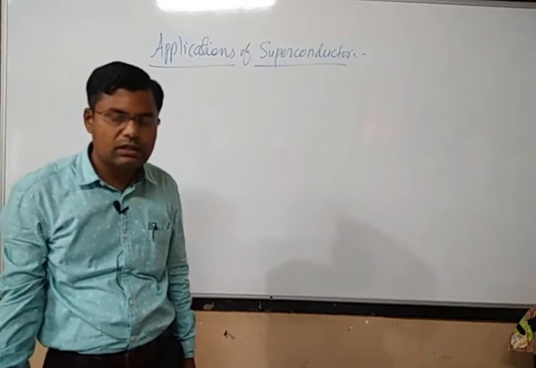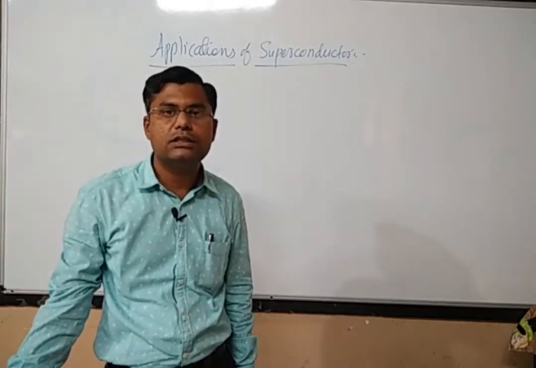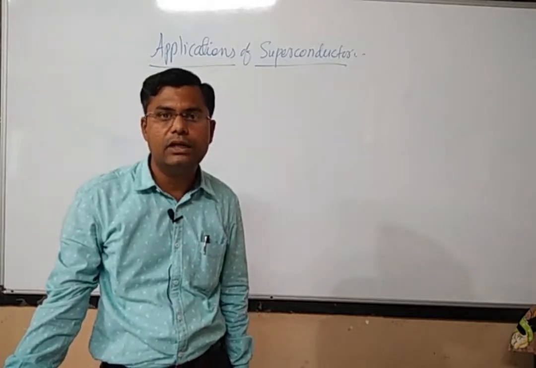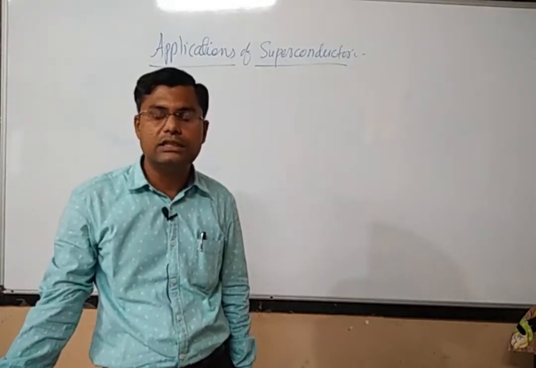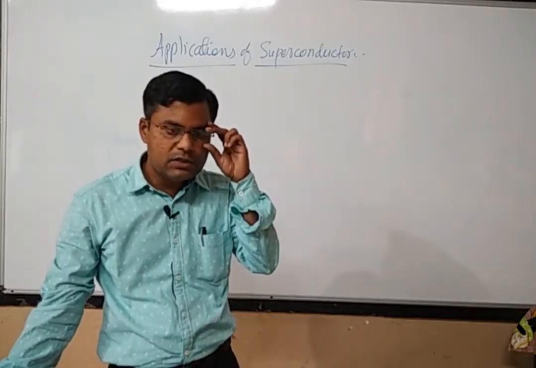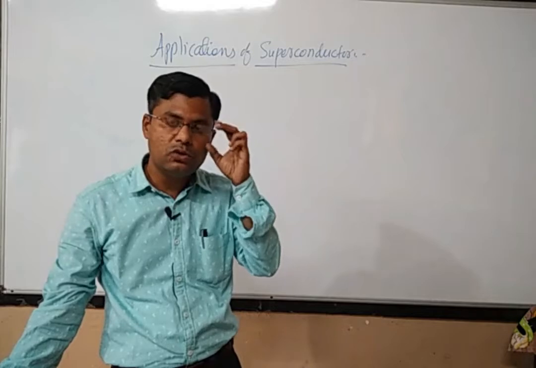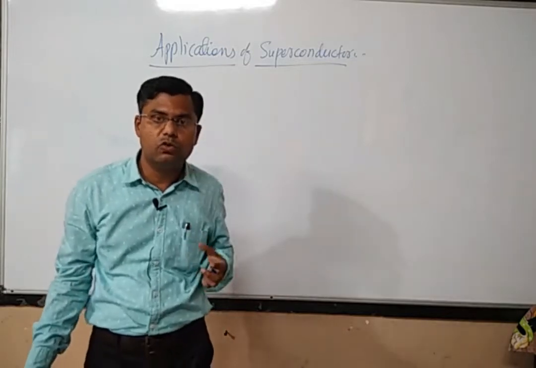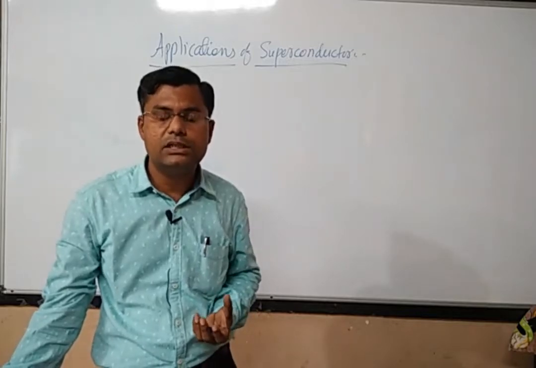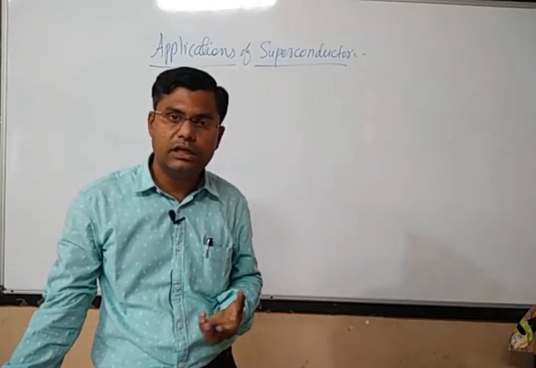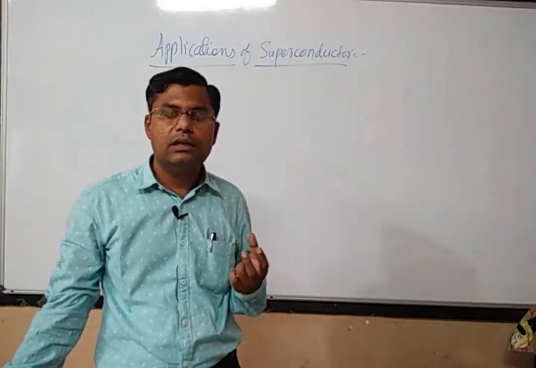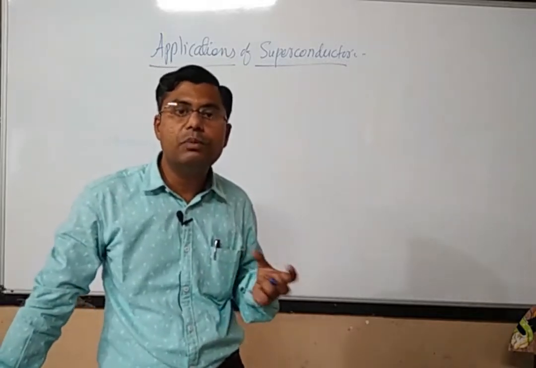Superconductors are the materials for which the resistance is zero, and this will happen when the temperature of the superconductor reaches the transition temperature or the critical temperature. And we have seen the BCS theory of superconductivity also, that how superconductivity originates within the materials, that in the superconducting state, when the temperature is very much less than the critical temperature or the transition temperature, the electrons behave as a Cooper pair.